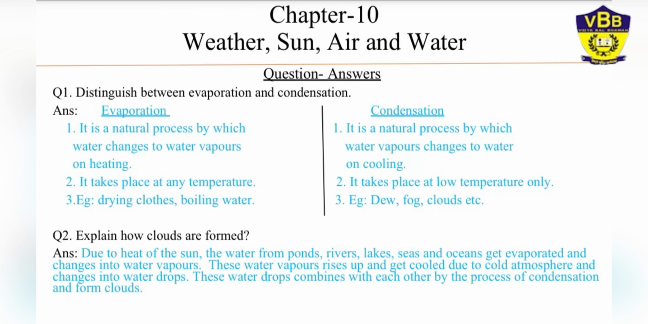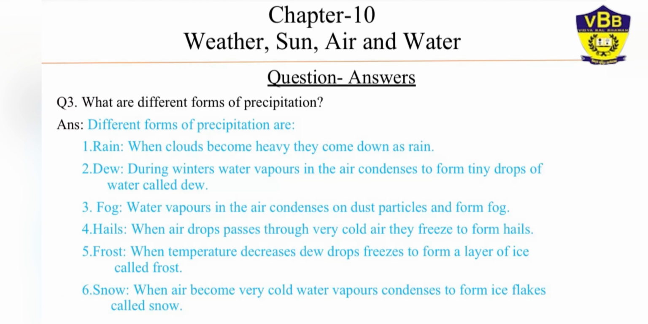Fine. So let's start the next one. Question number 3, what are different form of precipitation? So as I told you, when the clouds become too heavy and then they get burst and they fall down in the form of rain, hails, all these forms is known as precipitation. So let's see different form of precipitation. First, rain. When clouds become heavy, they come down as rain.